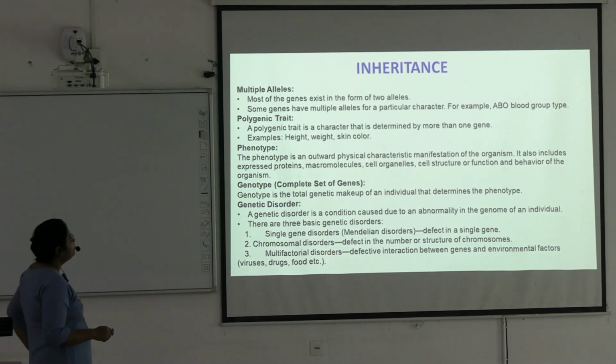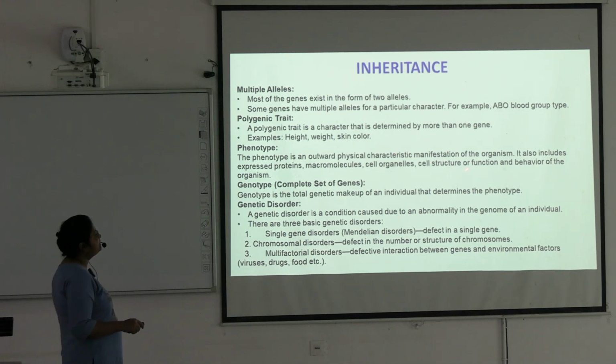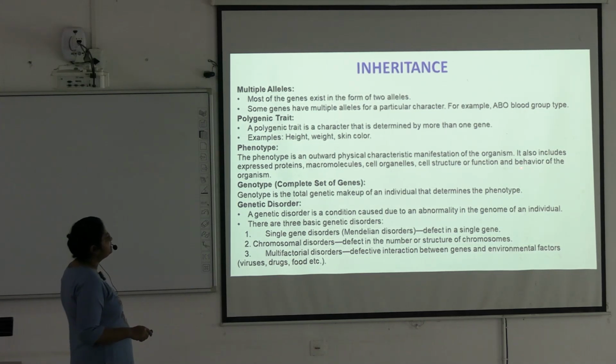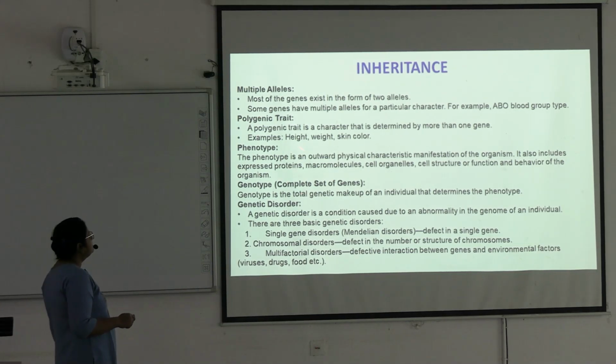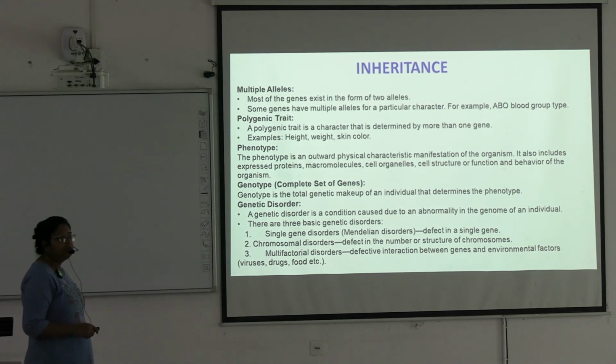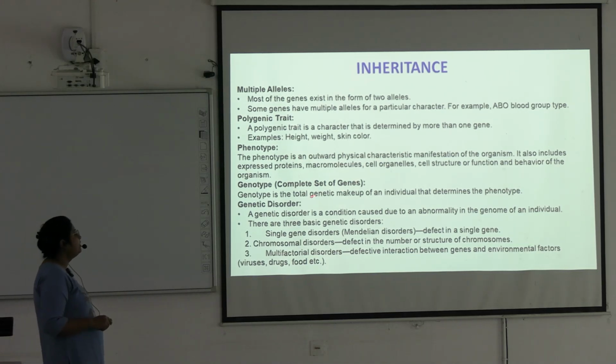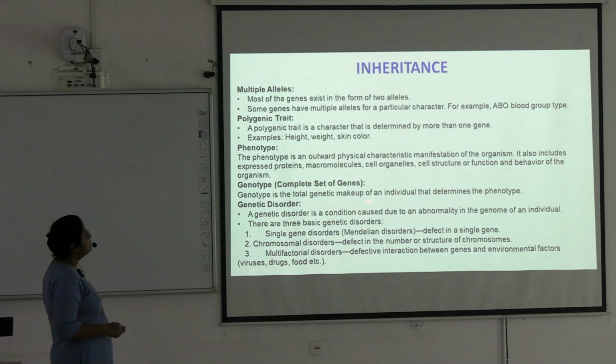phenotype is an outward physical characteristic manifestation of the organism. It also includes expressed proteins, macromolecules, cell organelles, cell structure or function and behavior of the organism. All these are included within phenotype. Next, we go to genotype or complete set of genes. Genotype is the total genetic makeup of an individual and that determines the phenotype.